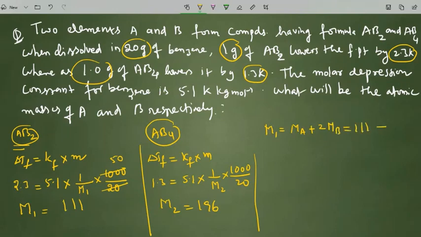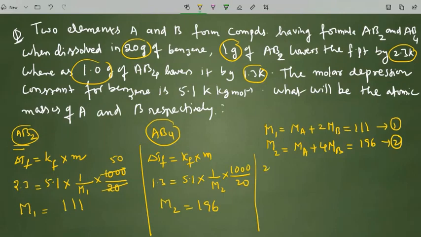That is equation 1. Similarly, the M2 value we got is 196, which is the sum of the atomic weights of A and B, that is MA plus 4MB equals 196. This is the second equation.